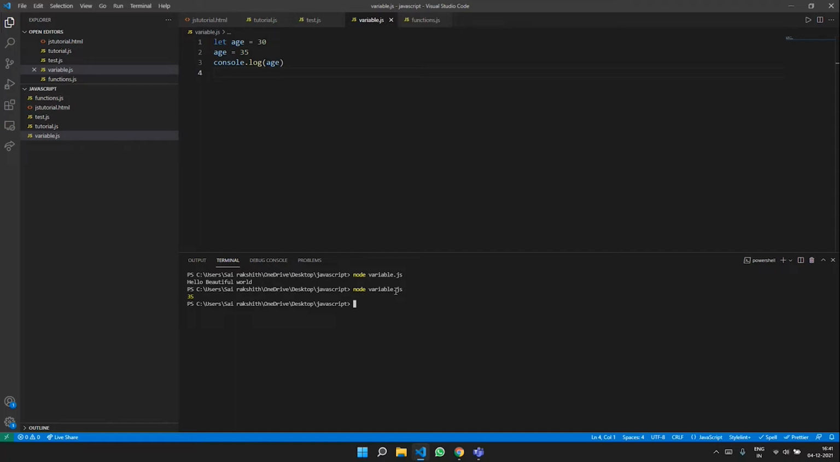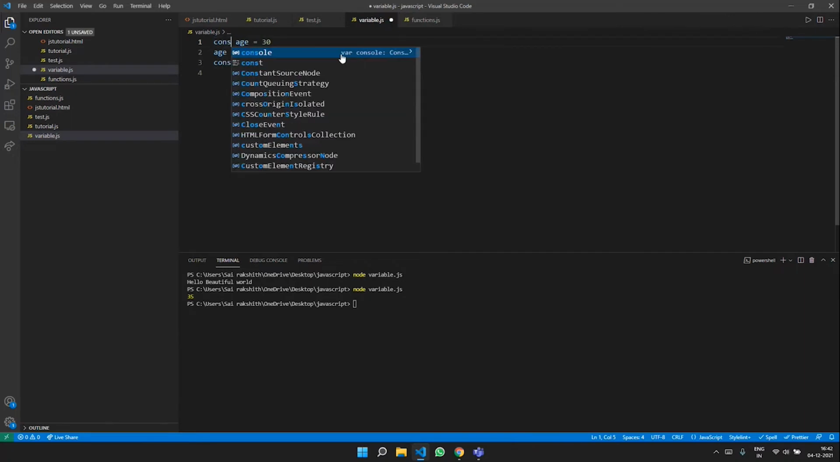And the let keyword lets you update the value of age to 35. When you log that on the console, it is just like System.out.println in Java, so to say, or cout in C++, where you just want to print that particular value on the terminal. And when you log that, you can see 35 on the screen. So this is about let.